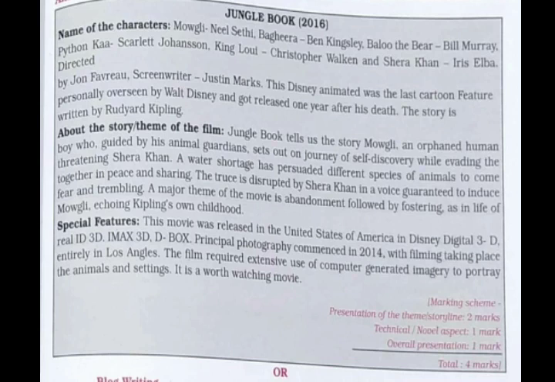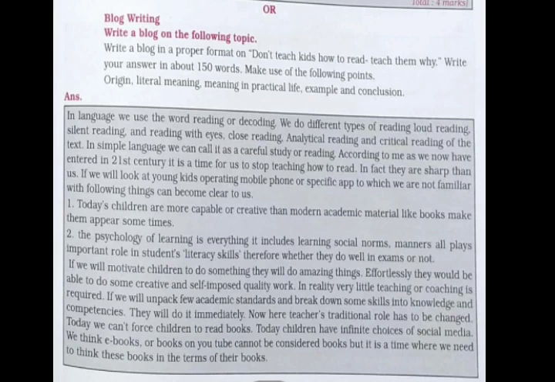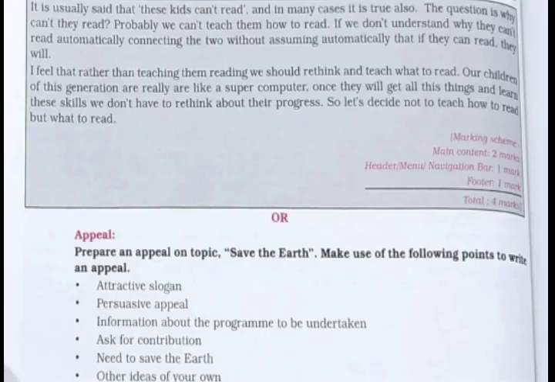Marking scheme for this is presentation 2 marks, technical or novel aspect 1 mark, overall presentation 1 mark, total 4 marks. So children, if you don't want to write film review, you can go for blog writing. Topic will be given to you for the blog and you can write on it with the help of the points given to you. Marking scheme for this is main content 2 marks, header, menu and navigation bar 1 mark, and footer 1 mark, which comes to total 4 marks.